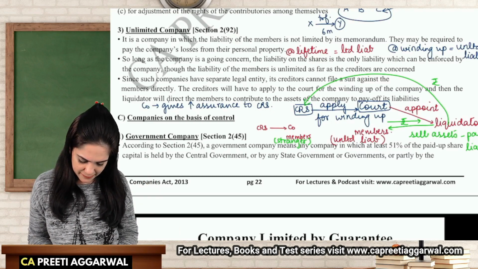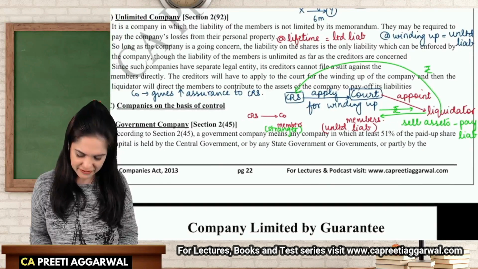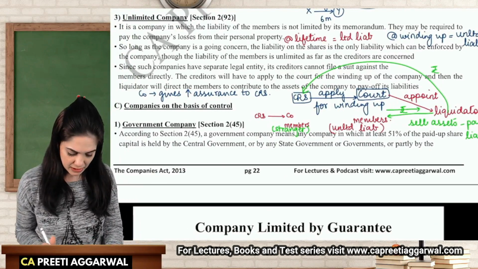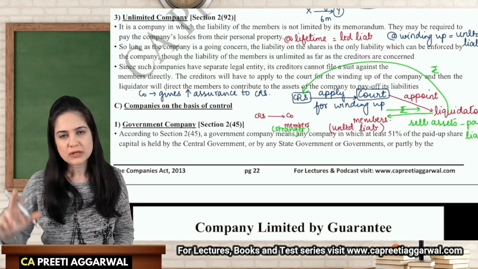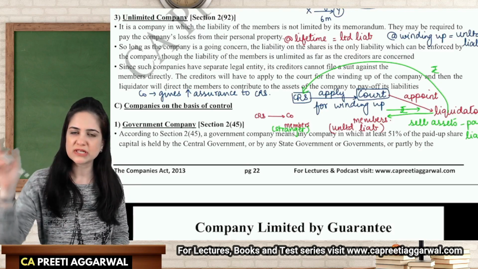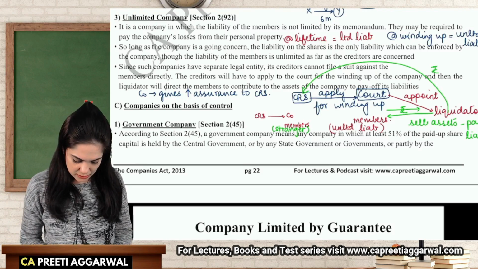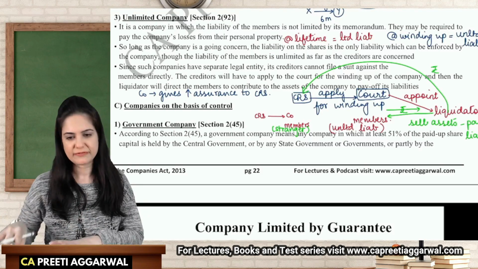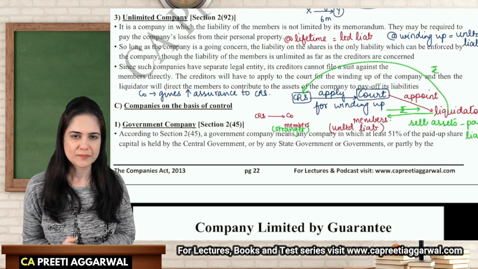Such companies have separate legal status, therefore the creditors cannot file case against the members. Creditors will apply to the court, the court will appoint a liquidator, and the liquidator will recover money from the members and give it to the creditors. So whatever was written, I have explained that in a chart form.